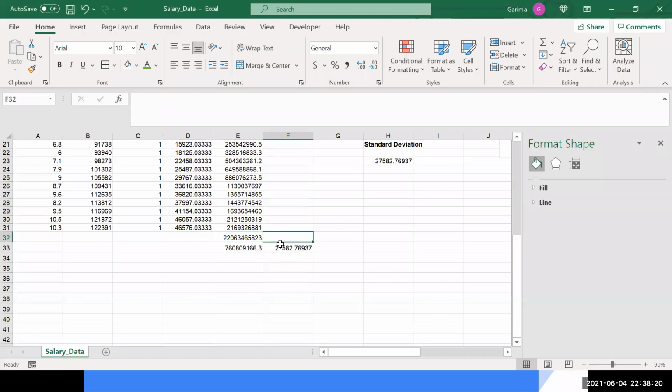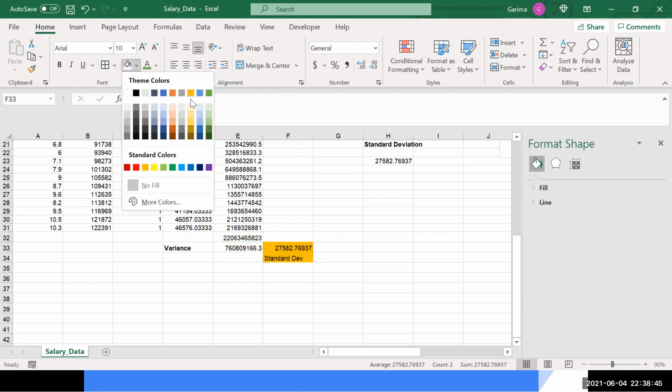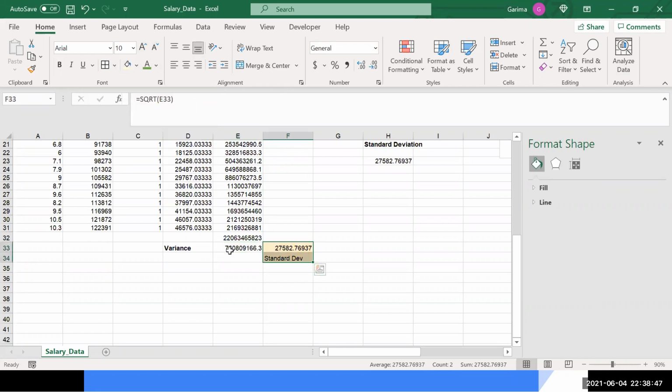So this is the variance, and this number is the standard deviation. Sorry, before the square, that value was the standard deviation. Okay, this is the standard deviation and this is the variance.